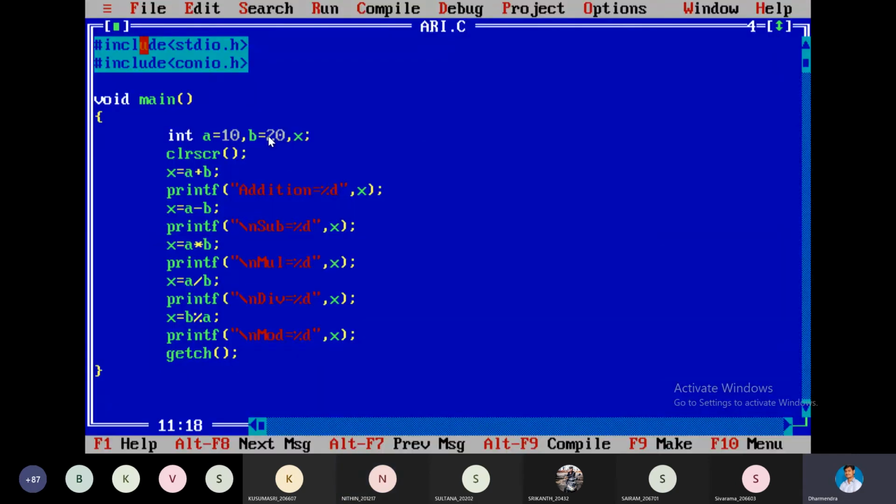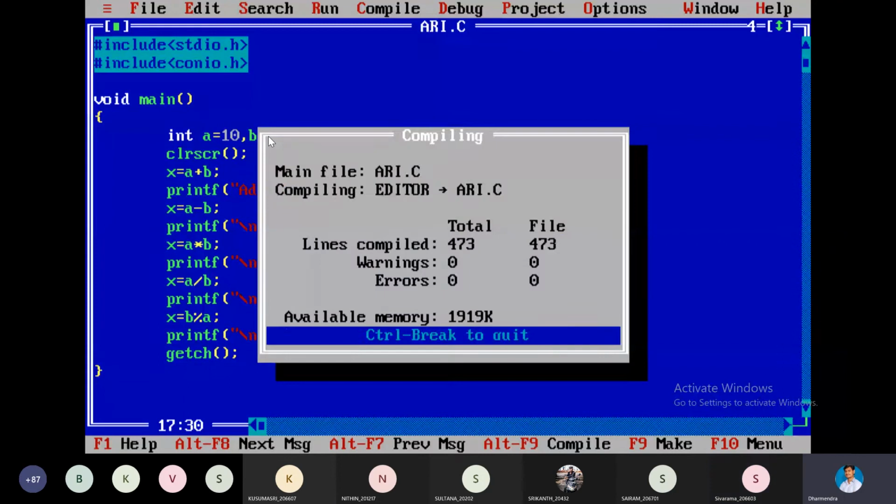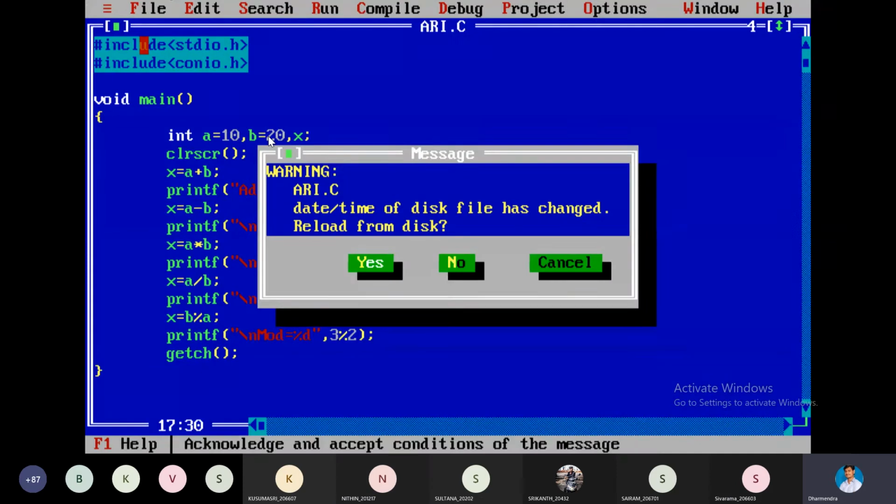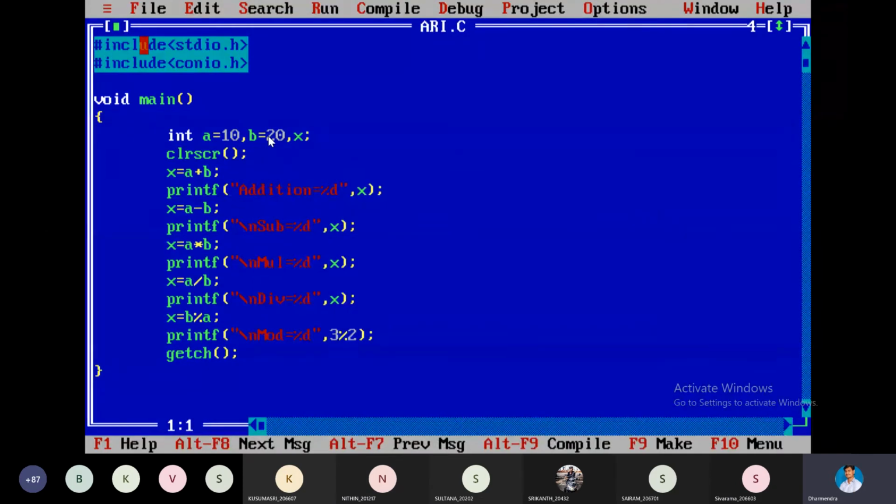Okay, remainder. For example, here I am printing x. I am not printing 3 by 2. What will be 3 modulus 2? What will be the remainder? The remainder is 1. Yeah. Let us see that output. Okay. The remainder also will be very useful for us. We are going to use it.